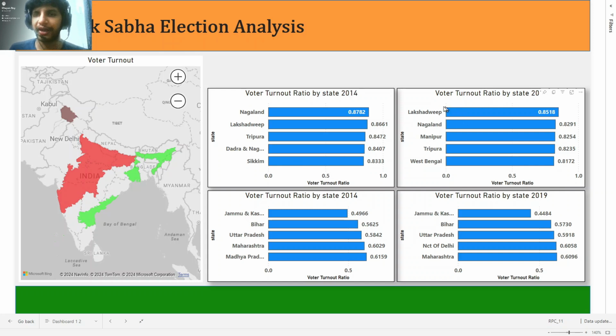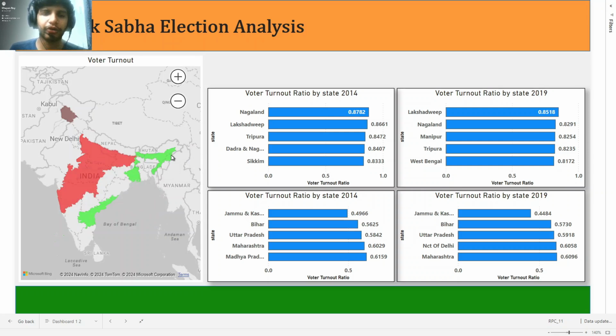And for 2019, we have Lakshadweep, Nagaland, Manipur, Tripura and West Bengal as the top five states by voter turnout ratio. And for the bottom five, we have Jammu Kashmir, Bihar, Uttar Pradesh, NCT of Delhi, Maharashtra. So as we can see, the state of Jammu and Kashmir has seen the lowest voter turnout ratio, less than 26%. For the other lowest voter turnout ratio states, this line follows from Maharashtra to Madhya Pradesh to Uttar Pradesh and Bihar.